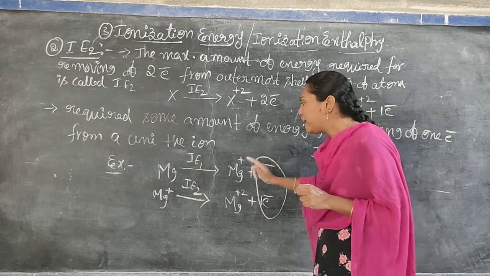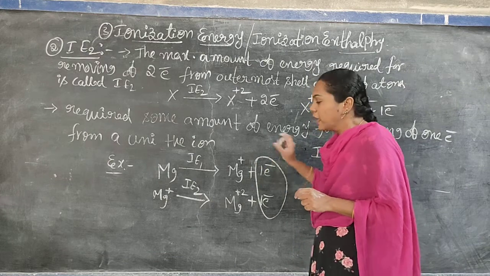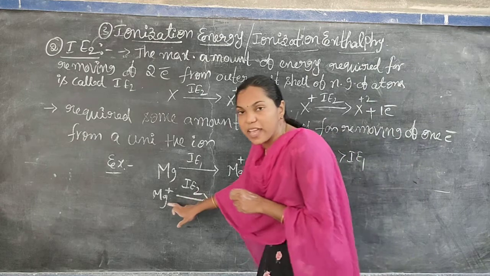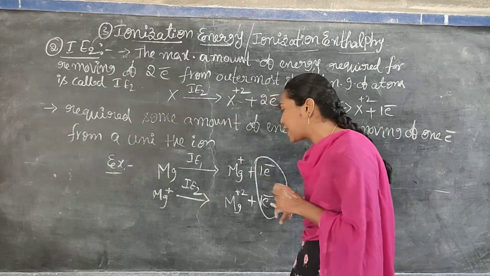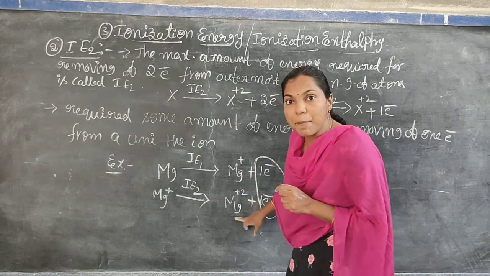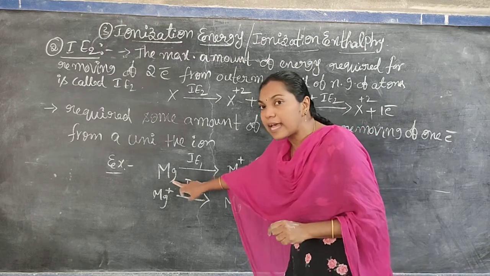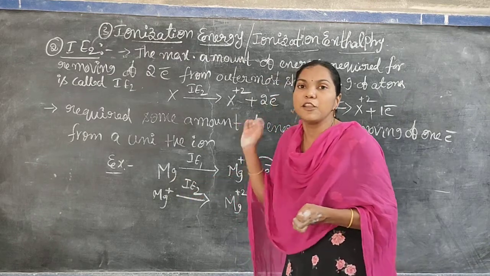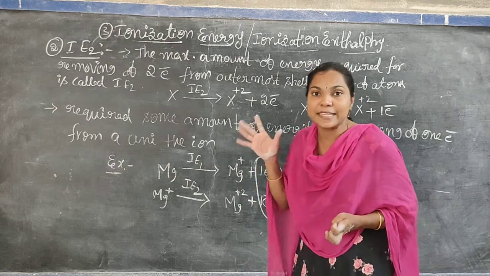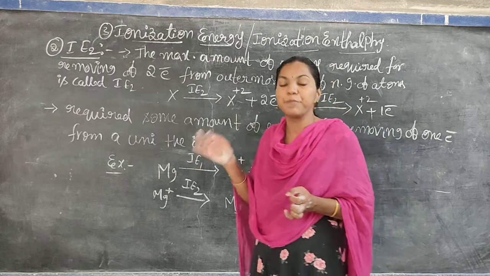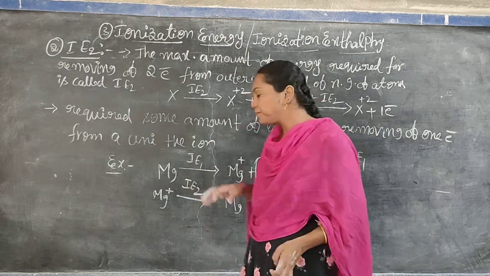When we remove the electron from the atom, it forms the unipositive ion. From the unipositive ion, removing one more electron to produce the dipositive ion is a very difficult process, because when we remove an electron from any atom, the nucleus automatically produces more force upon the valency electron. Are you understanding my point?